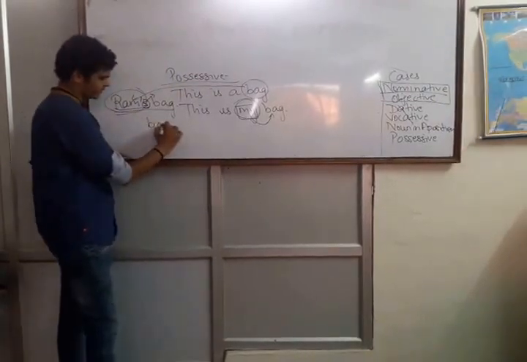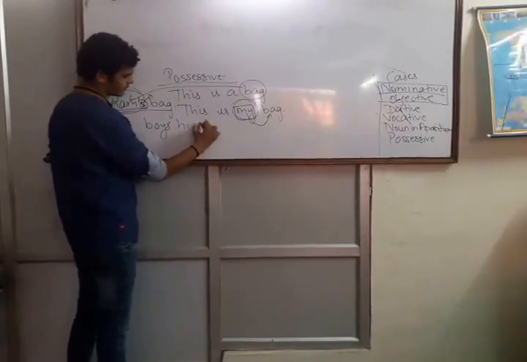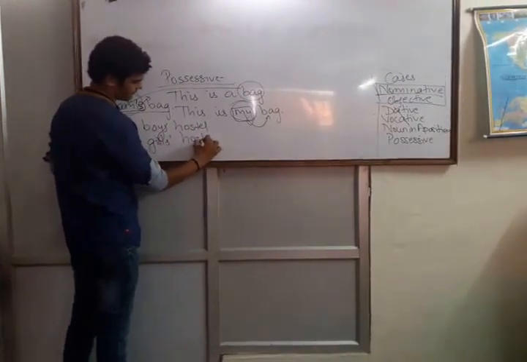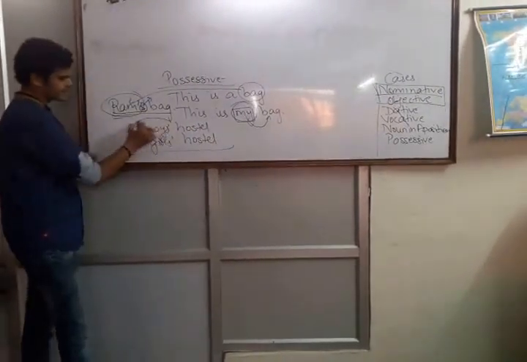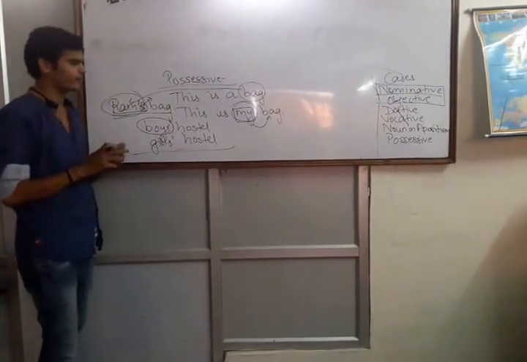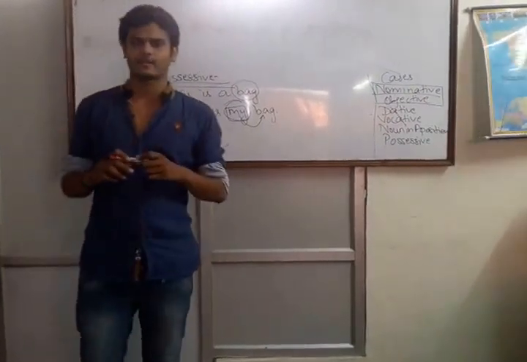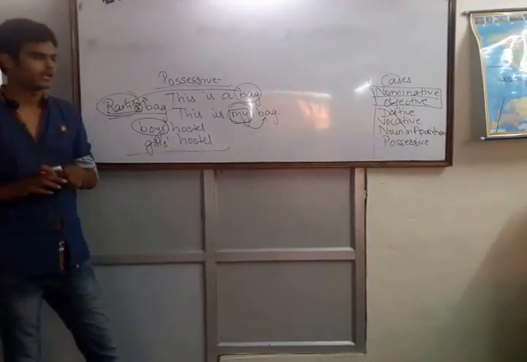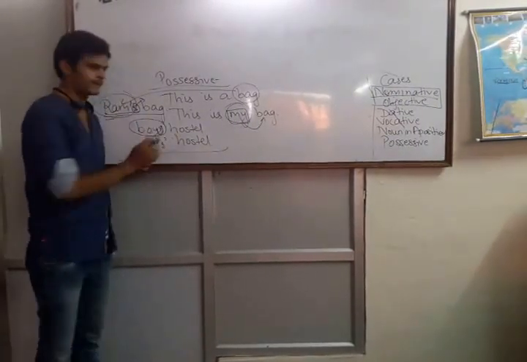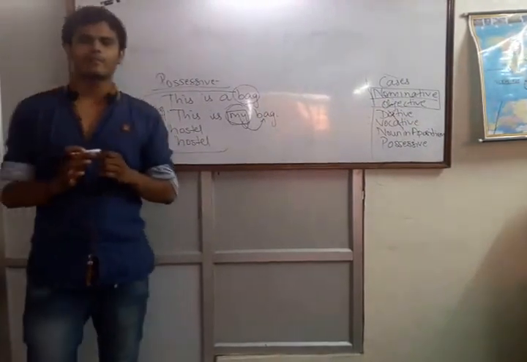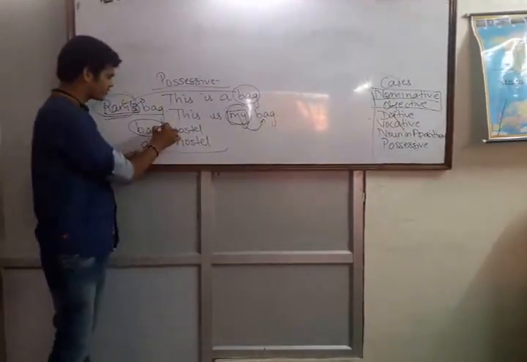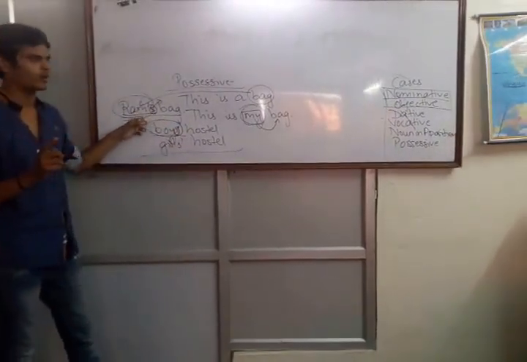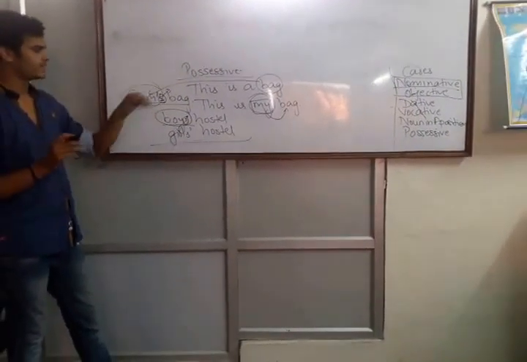Such as if it's written here, boys' hostel or girls' hostel. In this case, in boys we have added only an apostrophe, we have not added s. In the case of girls, we have added only an apostrophe, we have not added s, because these words are plural. All the words that are plural, we only add an apostrophe to, we don't add s. We add s only to the proper noun.